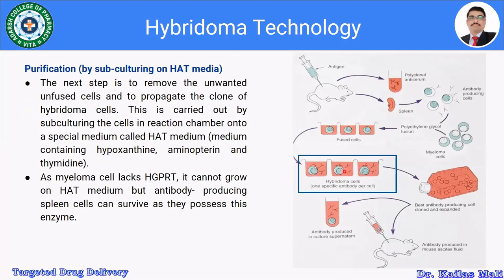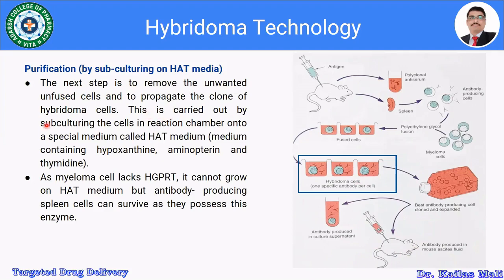The next step is purification by subculturing on a HAT medium. HAT is a very specific medium. Myeloma cells are not going to grow. Only hybridomas are going to grow, and from that we select the suitable hybridoma cell, grow it in a culture medium and further expand it in cell culture or in the peritoneal cavity of the mouse. In the purification step, the aim is to remove the unwanted unfused cells and to propagate the clone of hybridoma cells.